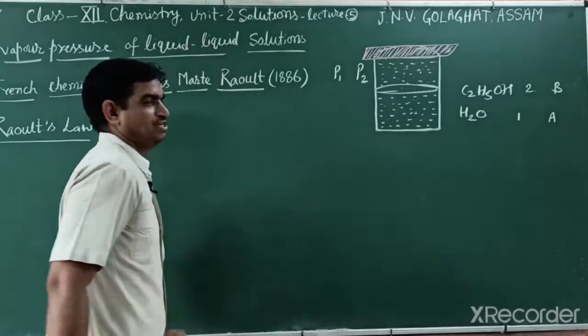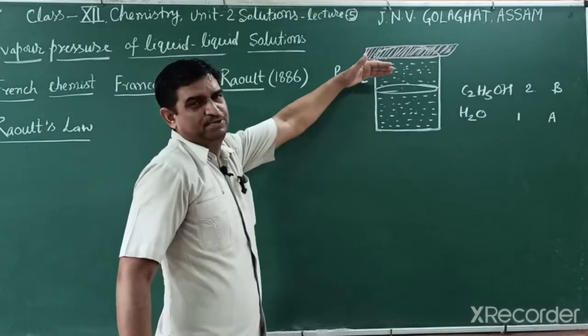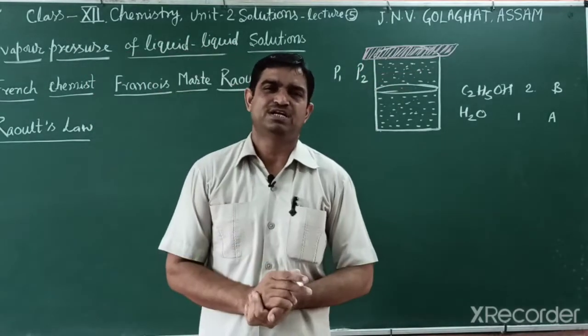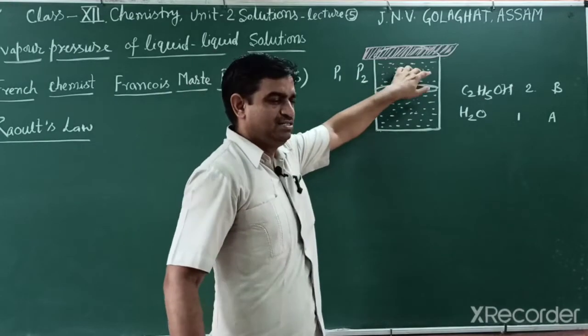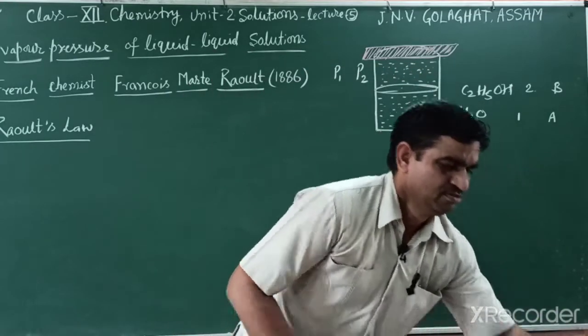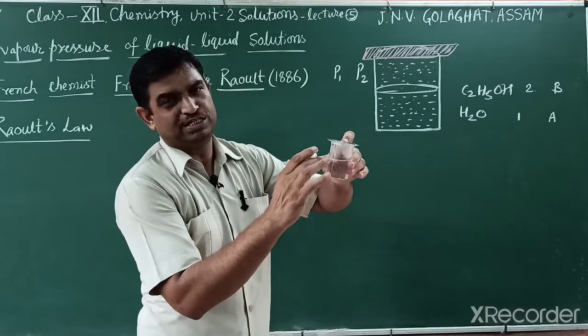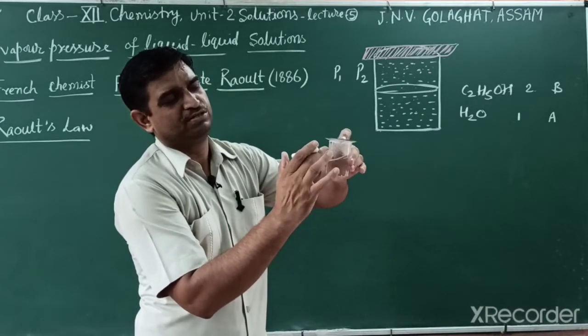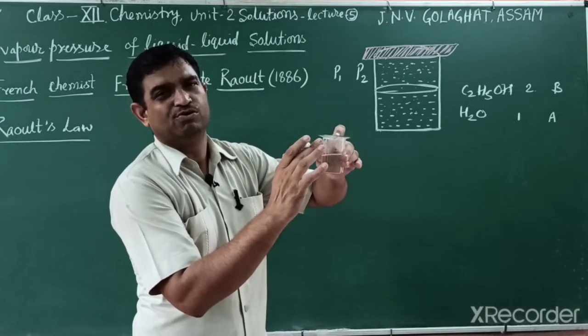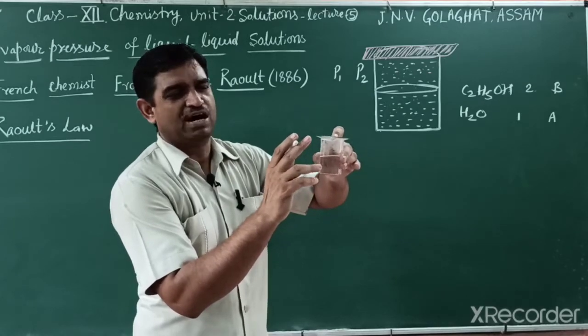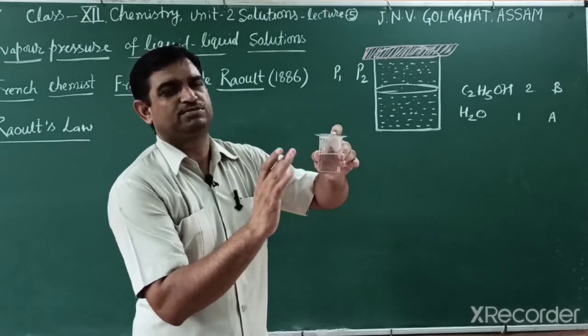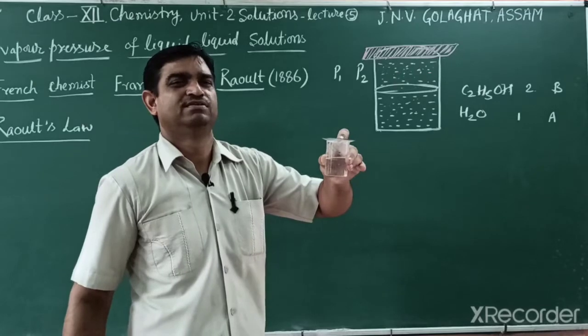So what is Raoult's law? According to Raoult's law, the partial pressure over the solution is directly proportional to the respective mole fraction.